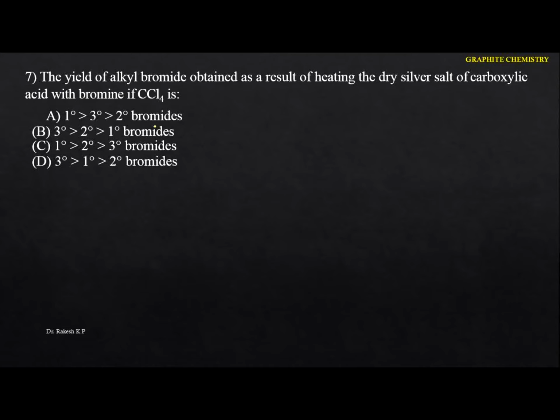Okay, so this is nothing but the Borodin-Hunsdiecker reaction. So what exactly is the Borodin-Hunsdiecker reaction? If you take the silver salt of a carboxylic acid and react it with bromine. Especially remember one thing, this reaction is used to prepare alkyl bromide and also alkyl chloride. The more yield you are going to get is the alkyl bromide.